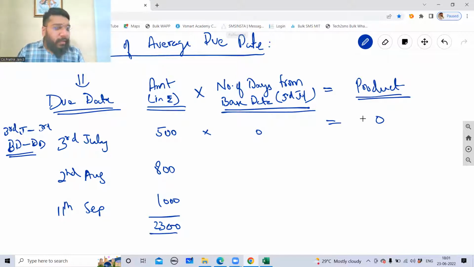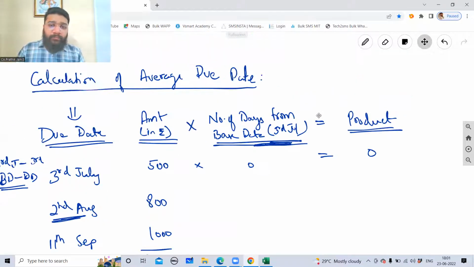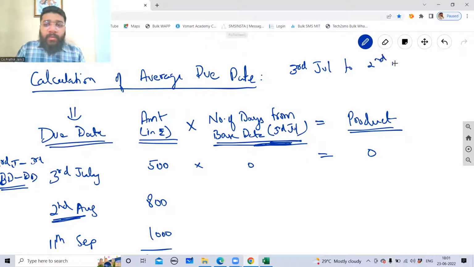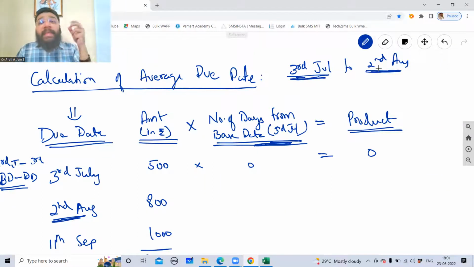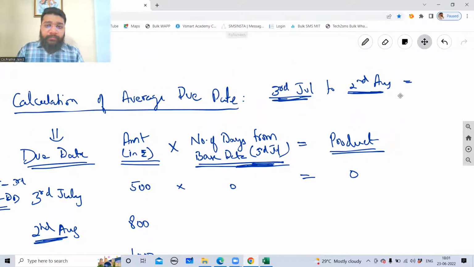No doubts. Now calculate number of days from the base date. Base date is 3rd July, from the base date to 2nd of August. That is from 3rd July to 2nd August. This is the base date. This is the due date. So from 3rd July to 2nd August, how many days are there?